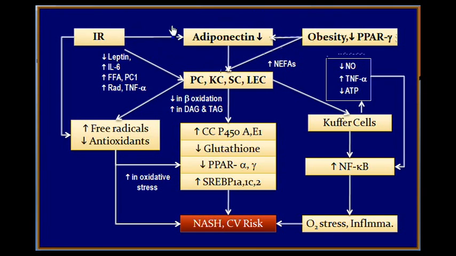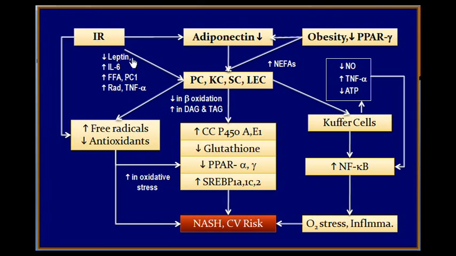Reduction in the levels of adiponectin acts on the liver cells, the parenchymal cells, the Kupffer cells, the stellate cells, and the liver endothelial cells. And there is an increase in the non-esterified fatty acid influx into the liver, and these cells of the liver are flooded with NEFAs.